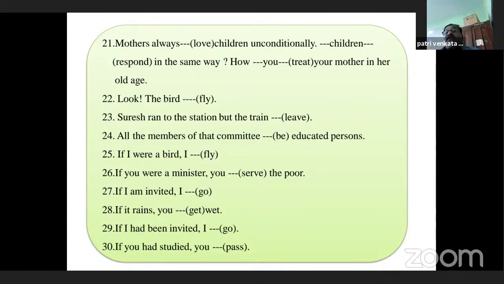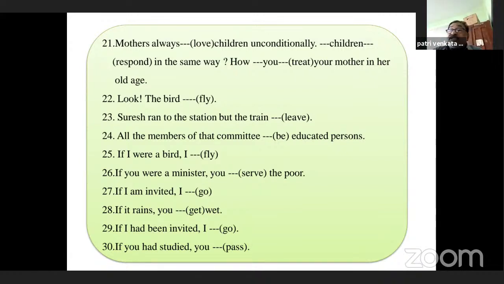Okay, when you come to the next one, look, here there is an indication, an action is happening. Look, the bird is flying. Suresh ran to the station, but the train had left. Yes, if the sentence is in positive way, we should not use but. We use this but just for saying something that is quite contrary. Yes, Suresh ran to the station, but the train had left.